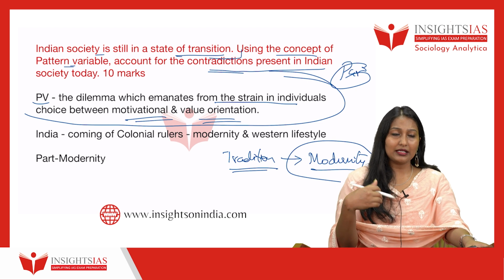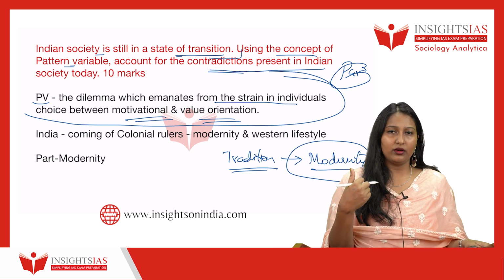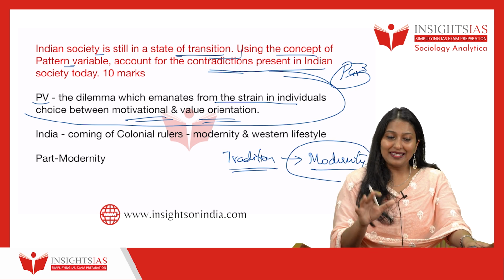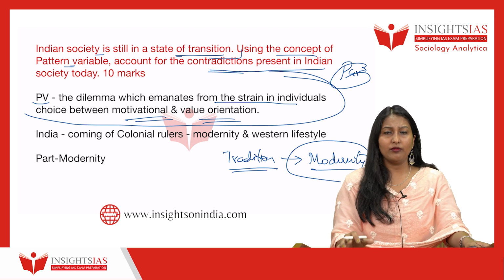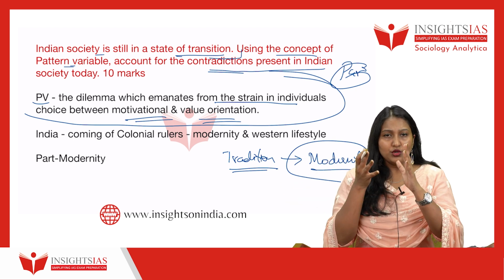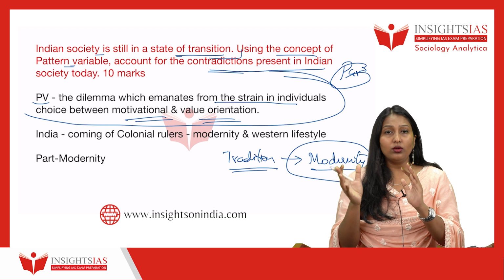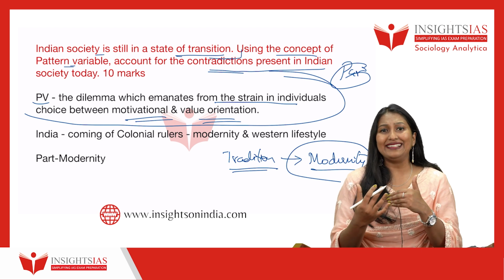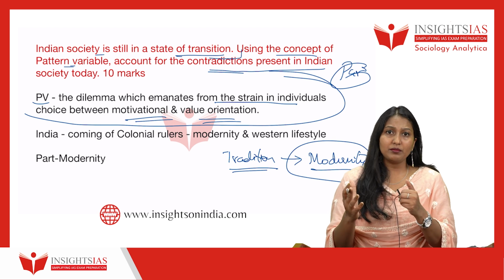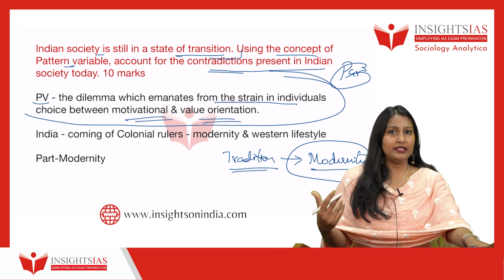They acclimatized to Indian society. There was acculturation also, but when the Britishers came, there was a drastic change in Indian society. So in the pre-British, that is pre-colonial era, India was greatly a traditional society. And in the post-British or post-colonial period, they tried to modernize Indian society.